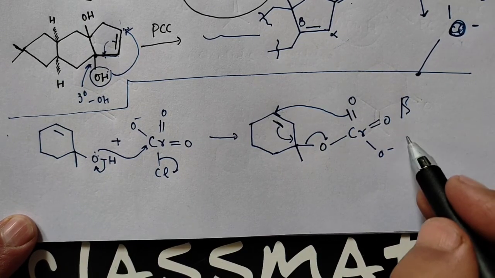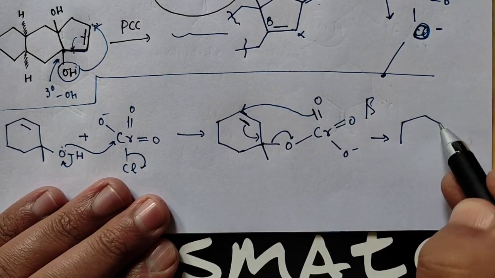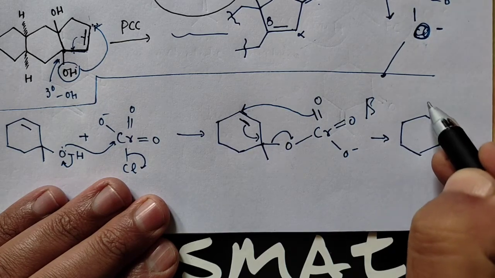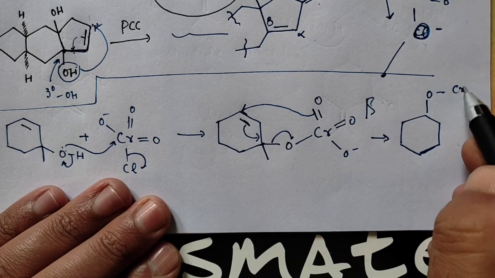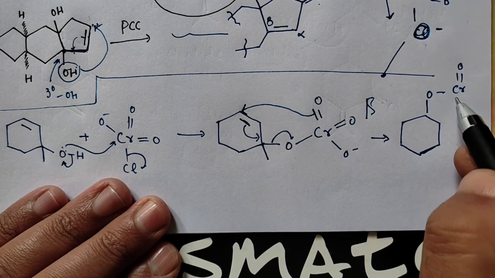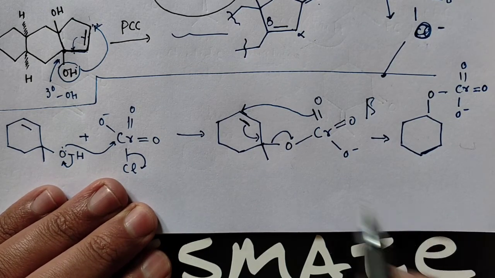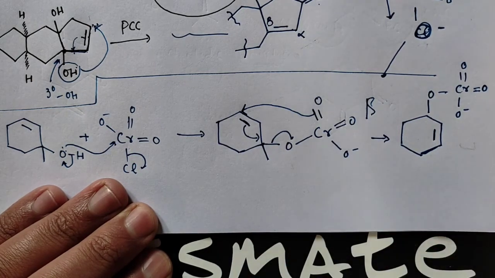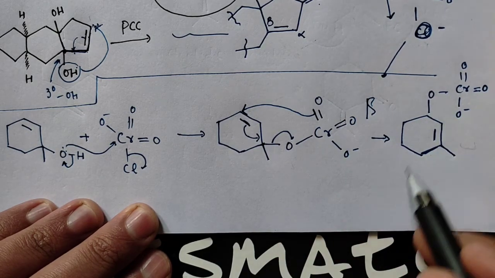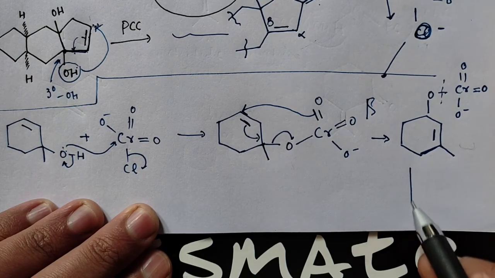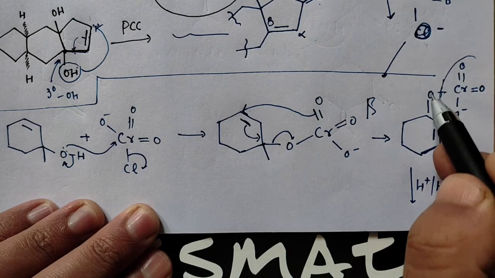So you will get, so you have now here oxygen, then you have Cr double bond O, this is oxygen, this is chromium. Okay, and then this double bond has moved to this position, and besides this we are having a methyl group also here. And then when you treat this, very simple, with the acid, H plus and water, you will easily remove this portion, you will get alcohol here.